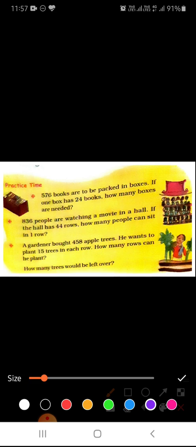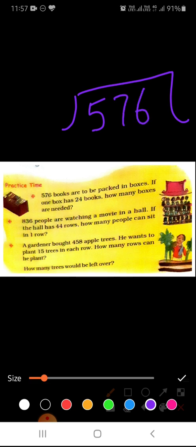Now first question, in division also, if you have doubt you can see 576 divided by 24. First of all, as you can see, the divisor is a 2-digit number. Now here also we'll take 2 digits.